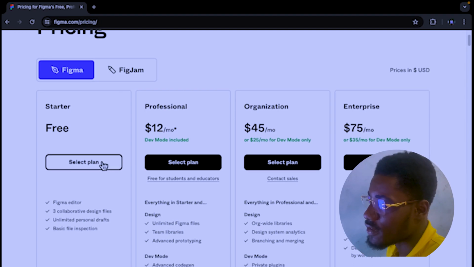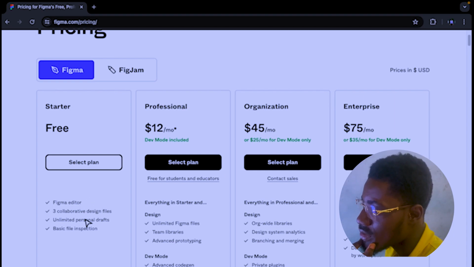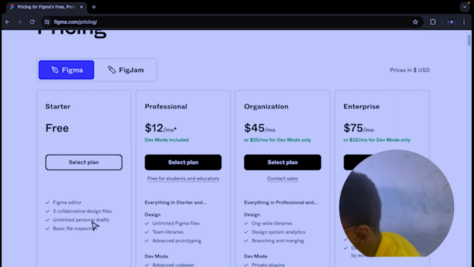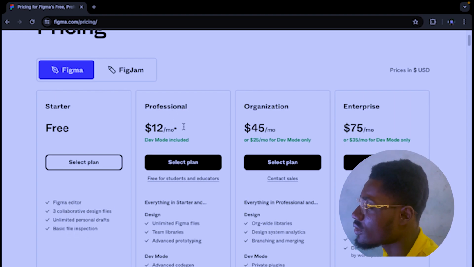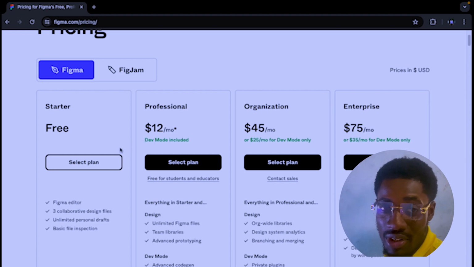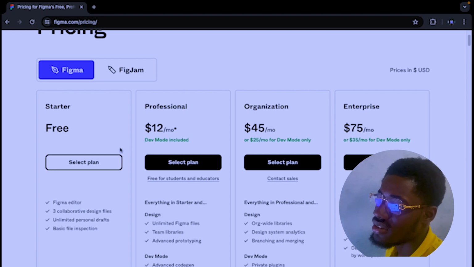For the starter plan, you can use the Figma editor and you get three collaborative design files, unlimited personal drafts, and basic file inspection. The professional plan is where dev mode is included. For the free plan, at first it had dev mode, but now they have excluded dev mode from the free version.